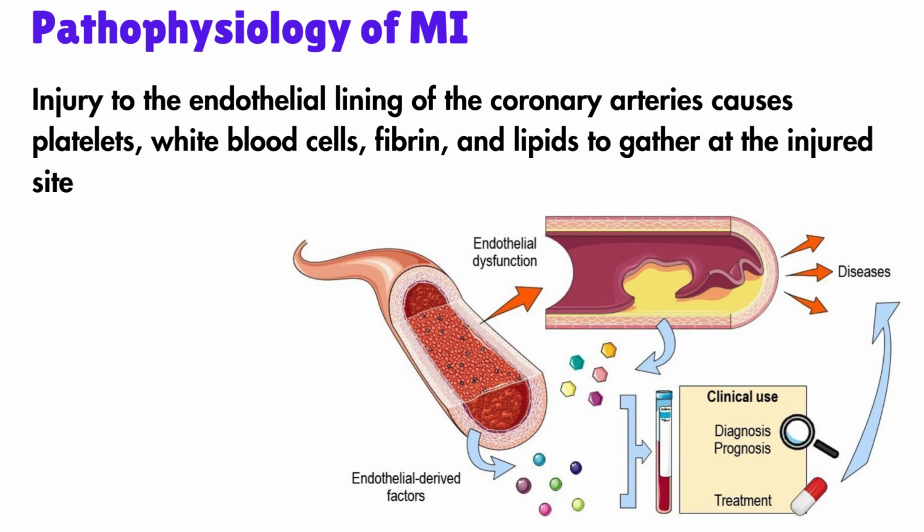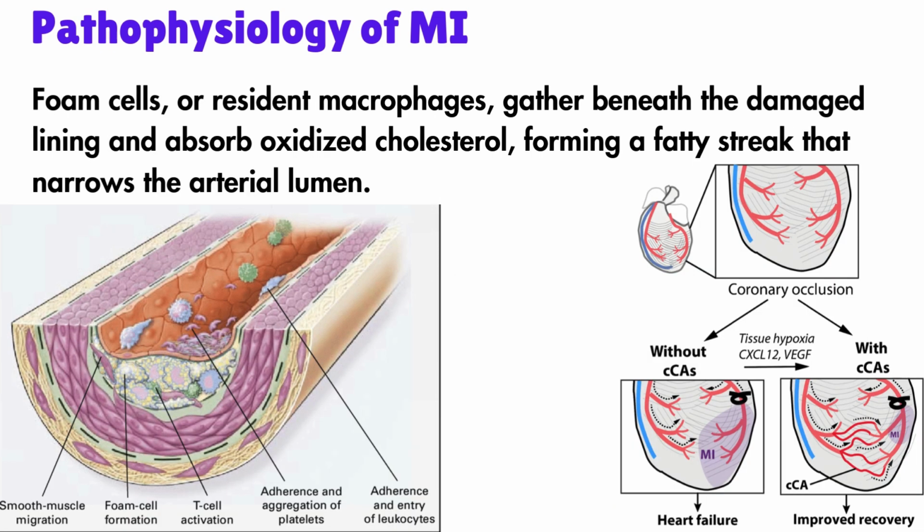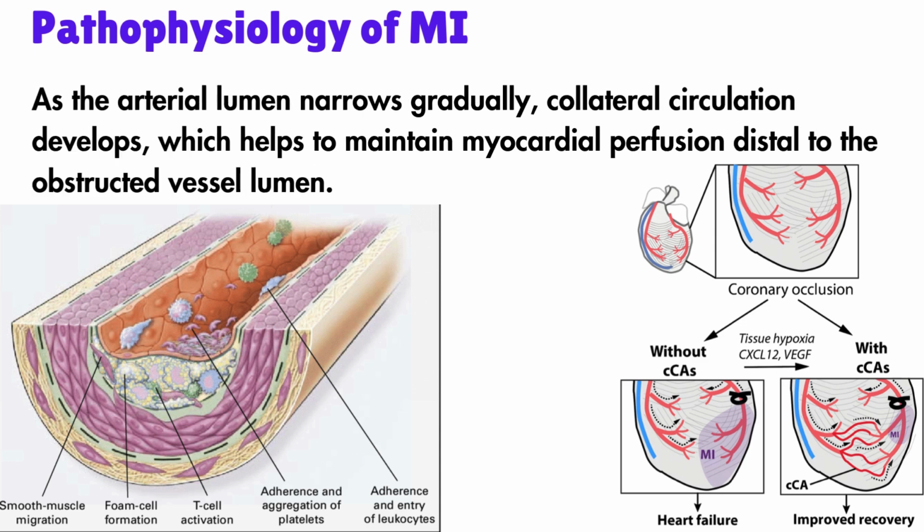Injury to the endothelial lining of the coronary arteries causes platelets, white blood cells, fibrin, and lipids to gather at the injured site. Foam cells or resident macrophages gather beneath the damaged lining and absorb oxidized cholesterol, forming a fatty streak that narrows the arterial lumen. As the arterial lumen narrows gradually, collateral circulation develops, which helps to maintain myocardial perfusion distal to the obstructed vessel lumen. The illustration shows collateral circulation.